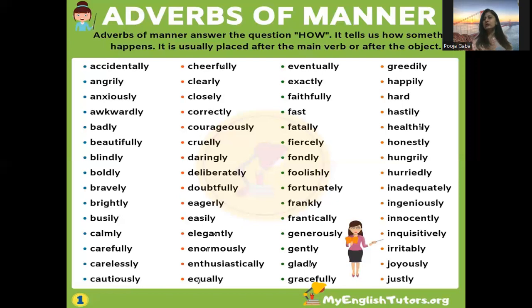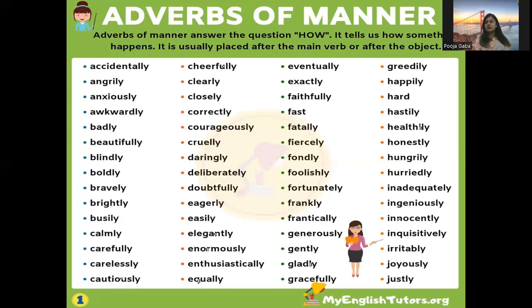Like if I talk about cheerfully, she smiled cheerfully. So how did she smile? Cheerfully. So these all words that you guys can see on your screen, clearly, closely, correctly, awkwardly, badly, beautifully, blindly, all these adverbs are adverbs of manner as they tell us how the work was done or is done or will be done. Like she will run fast. So how will she run? Fast. So this adverb of manner basically answers the question how was the work done. So this is adverbs of manner.